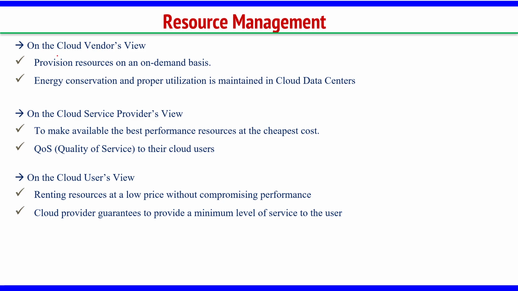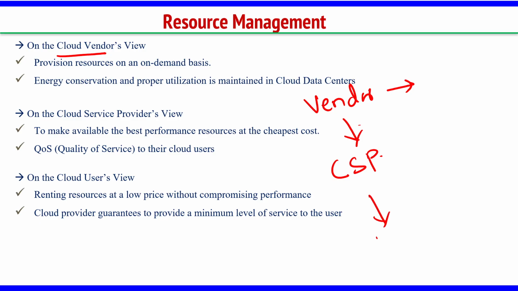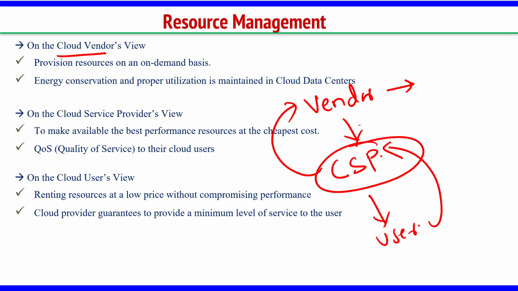First one is the cloud vendor. Basically, there is a cloud vendor who supplies the items or the equipments. Then comes the next one, the service provider, cloud service provider, with whom the users are talking. So, we are always interacting with the cloud service provider. Cloud service provider is taking help from the vendors. Vendors are the one who are supplying the infrastructure, who are supplying the resources. Cloud service provider is playing the game by having a front end tool and doing the business. He is taking the money and managing everything properly.